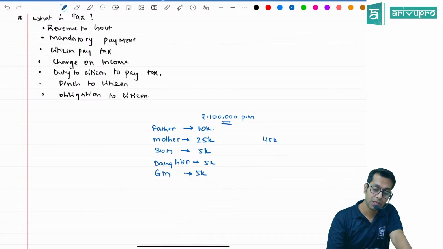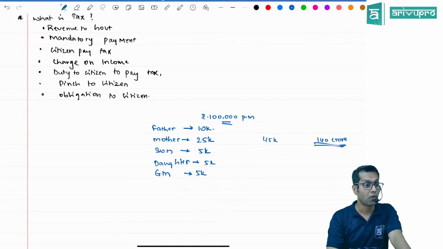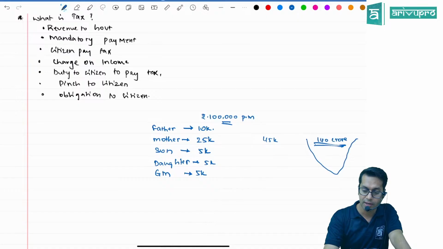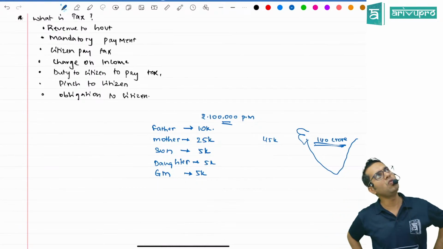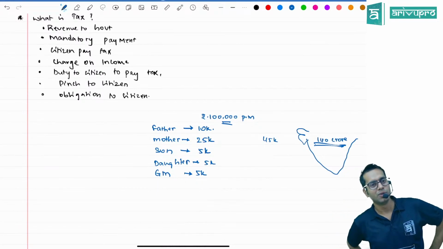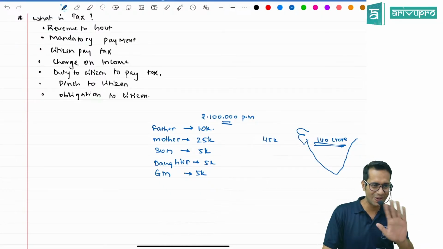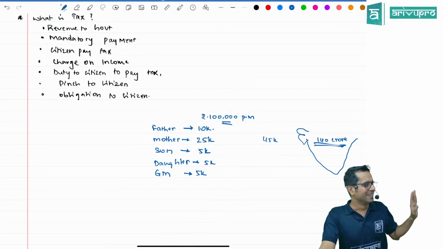What if this family is of 140 crore people? Don't you think money is required? But this family which I am talking about is our India. So for running India, don't you think money is required? Hey, Google, don't think, oh sir, who will have 140 crore kids? No one has contributed so much. And we are waiting for your contribution.